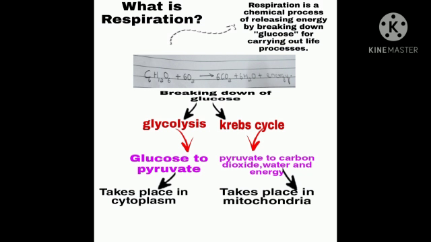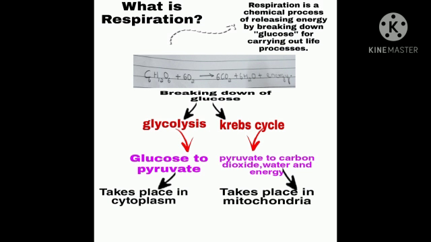So, before learning about the respiratory system, the first question that comes to mind is what is respiration? Respiration is a chemical process of releasing energy by breaking down glucose for carrying out life processes. As it is given in the definition, it is a chemical process. Why is it a chemical process? Because glucose breaks down by utilizing oxygen. That means there is a chemical reaction taking place over there.